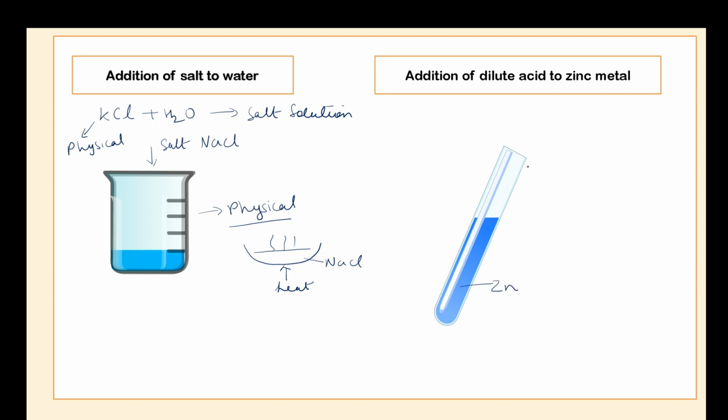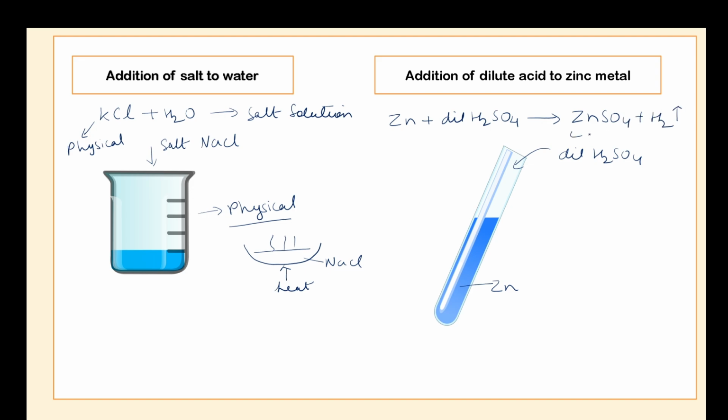If I have taken zinc metal in a test tube and I add dilute sulfuric acid, now here a chemical reaction is going to take place. What will be the reaction? Zinc will be reacting with dilute sulfuric acid. What will be the products formed? We are going to get zinc sulfate and hydrogen gas will be released.